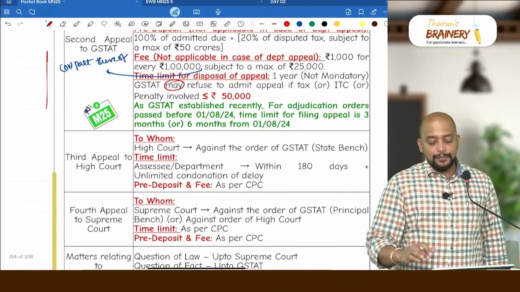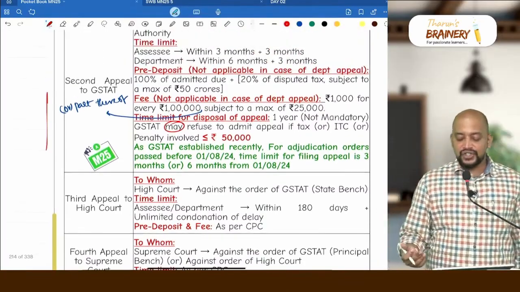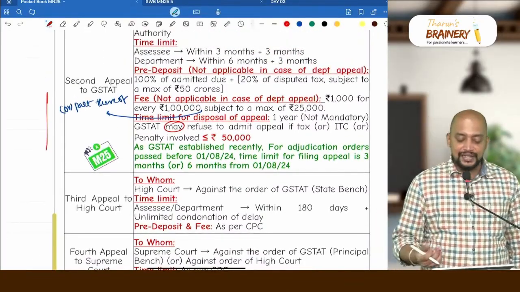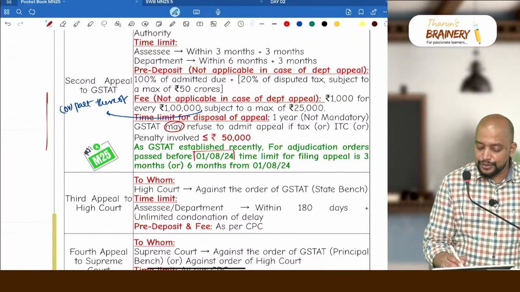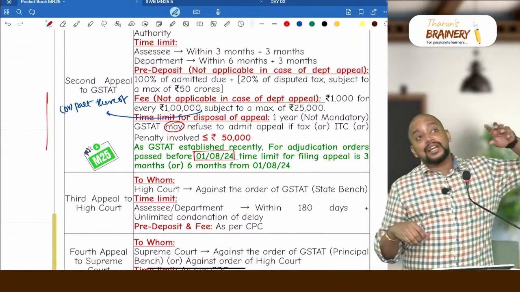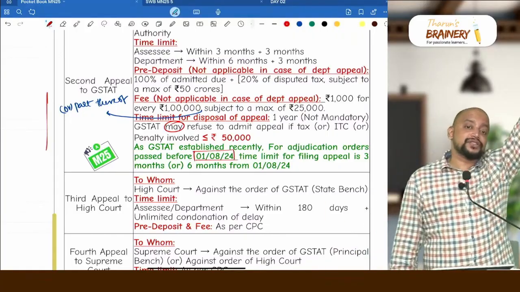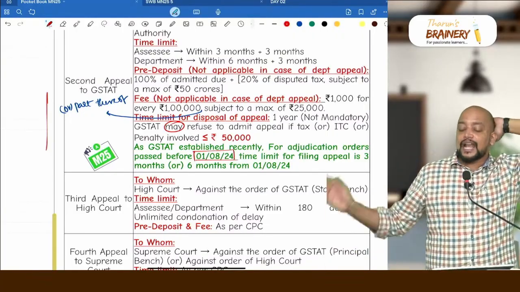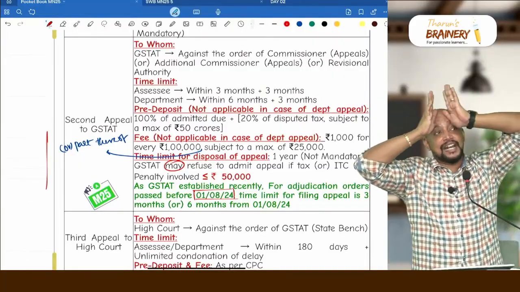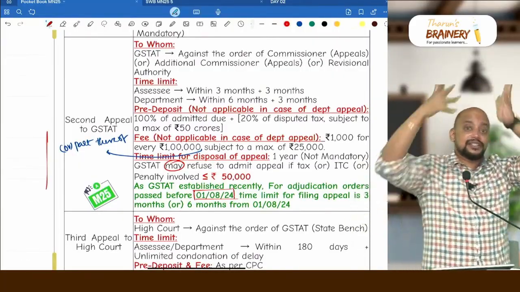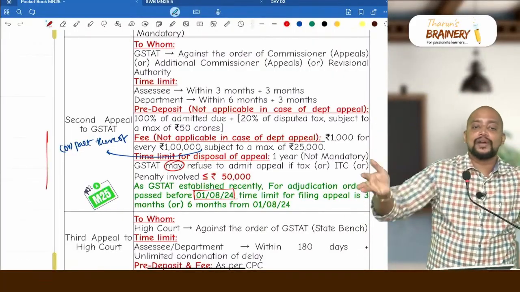Then there is one important amendment, that is, as GST-AT is established recently and it started functioning only from 1st August 2024. What about the cases which happened before 1st August 2024? The time limit of 3 months, 6 months and all should not be taken from the date of first appeal outcome, because the GST-AT was not at all working at that time.